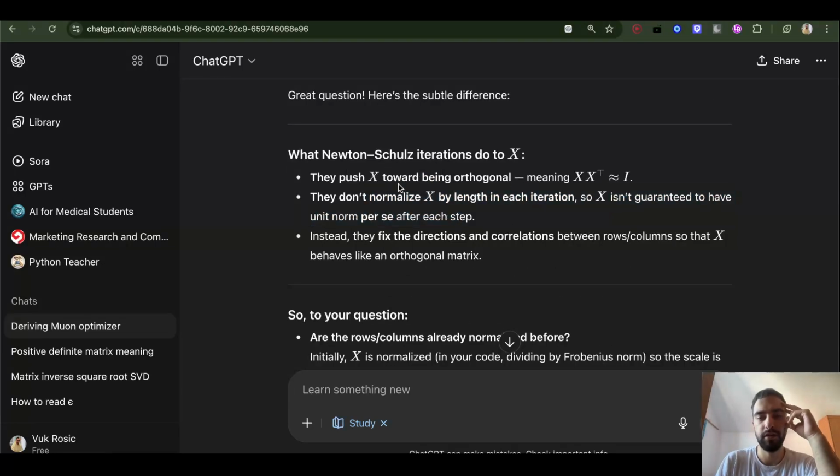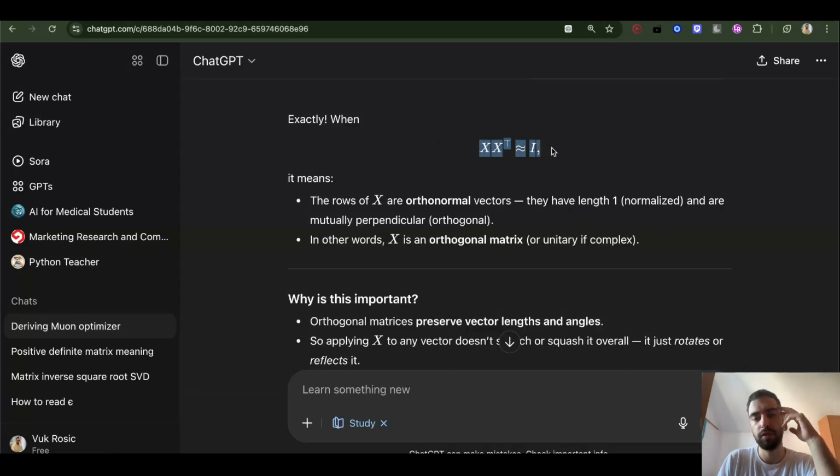Each iteration will basically push x times x transpose toward the identity matrix. The identity matrix is the measure of orthogonality. If it's the identity matrix, then it's perfectly orthogonal, and so x is orthonormal.